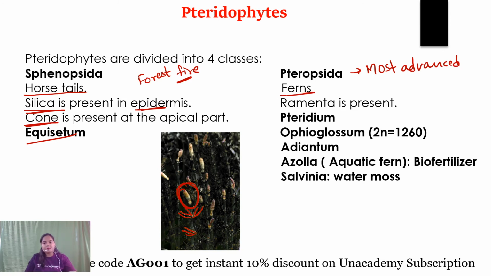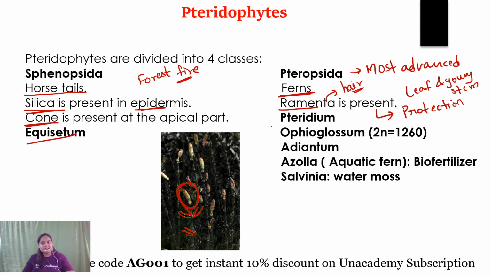Ferns are included here. The image which I showed in the very first slide is that of a fern. Now, fern has ramenta. What's ramenta? Ramenta are hair-like structures which are found on the leaf and young stem. They are present for the purpose of protection.